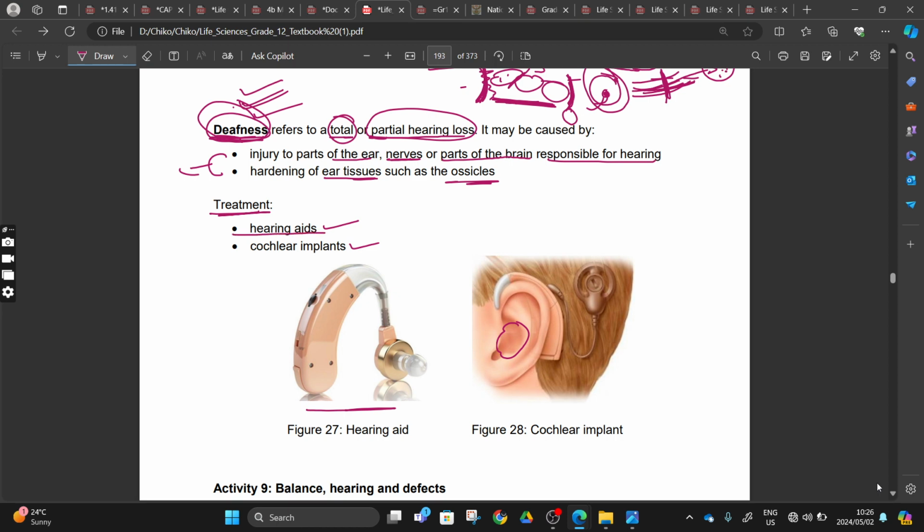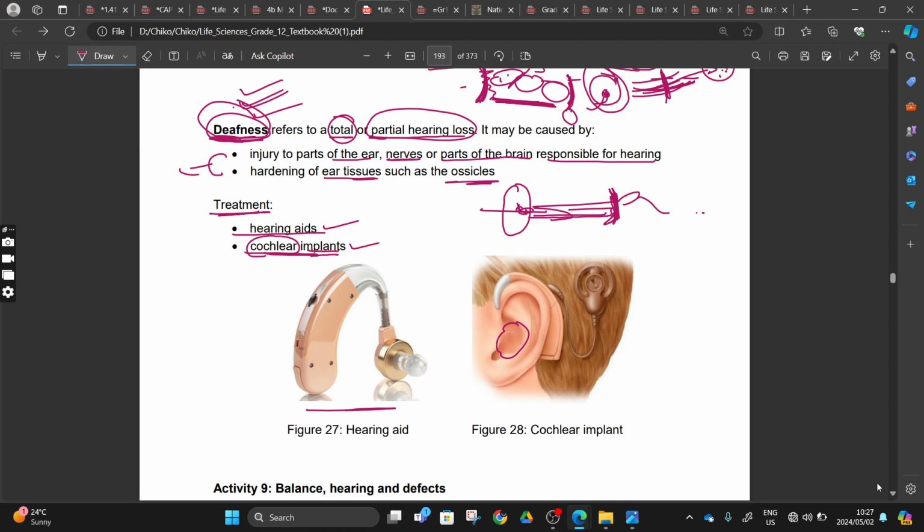So what is the function of these hearing aids, Mr. Mpepu? We have our human ear like this, you'll agree with me, right? And then the tympanic membrane here. You might find that our tympanic membrane is not vibrating enough to cause this vibration here. So we wear these hearing aids so that they amplify the sound wave that is coming in, so that the vibration here can be amplified, right?